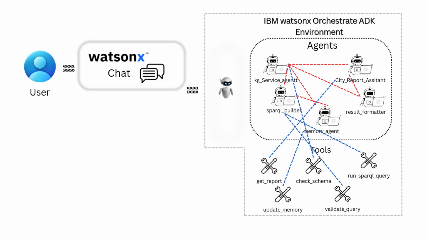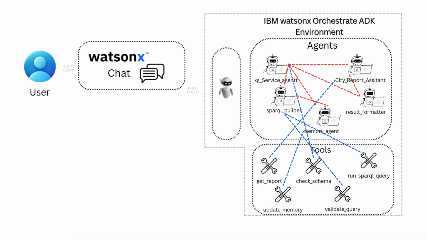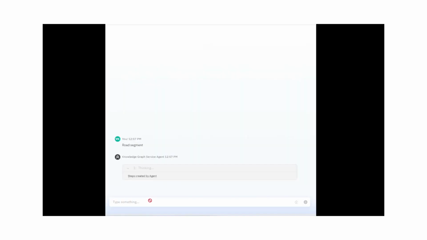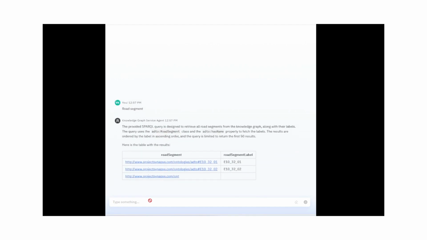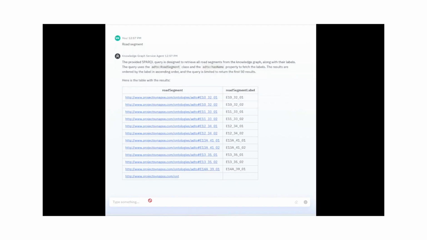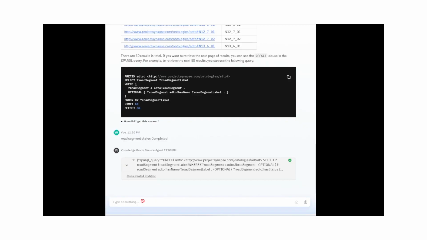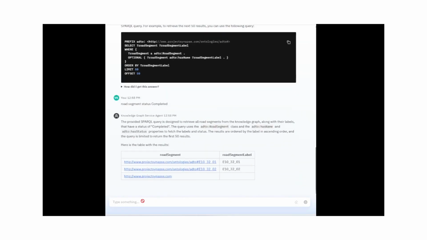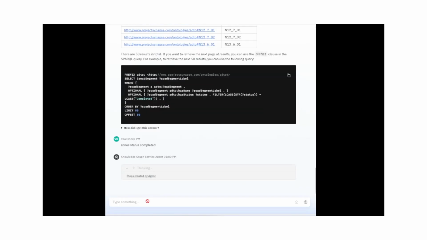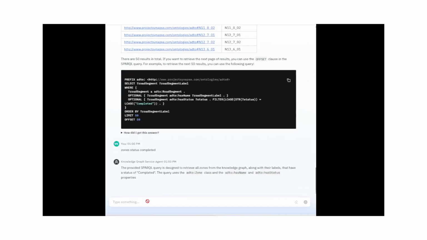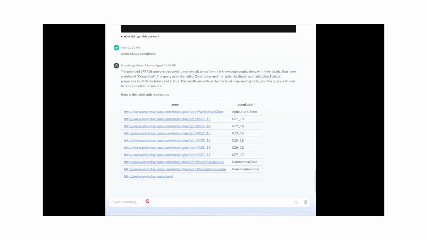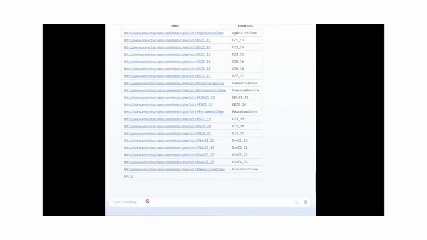The A.U.R.A ecosystem is not run by a single agent. It is a multi-agent system where different agents collaborate to perform sophisticated tasks with precision, each using its own set of specialized tools. This allows the system to answer a specific user question, such as the current status of a road segment, the location of a nearby school, or the total area of green zones. While this demo is focused on road network, water supply, and zoning, the system is designed to scale as more data and new use cases are introduced.